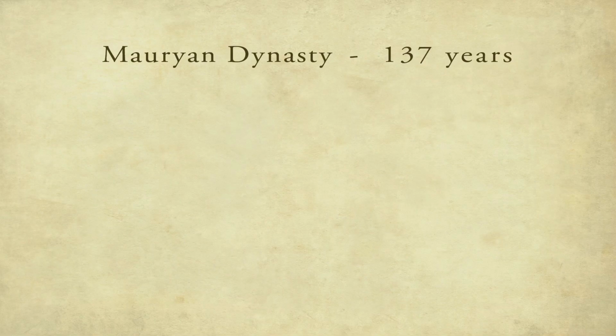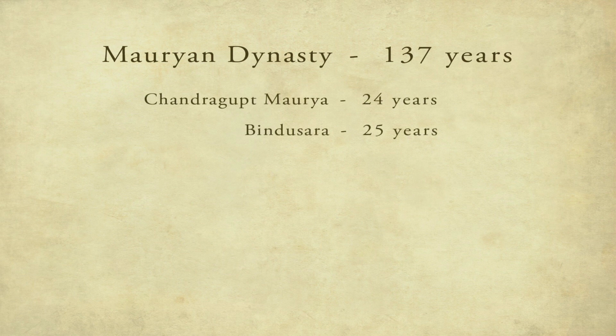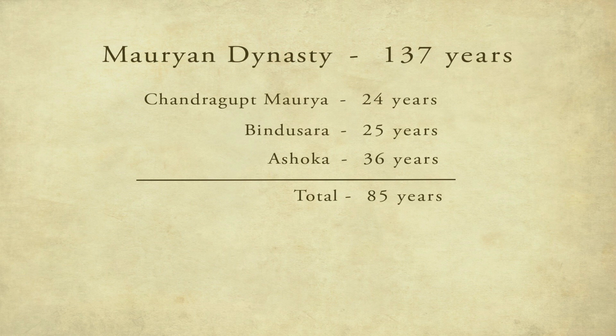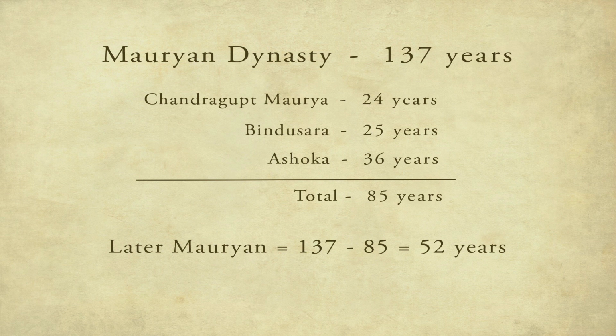And the second fact on which all Puranas agree is that the Mauryan dynasty lasted for 137 years. This fact is quite important for us because we know that the first three Mauryan emperors ruled for a total of 85 years. Chandragupta ruled for around 24 years, Bindusar reigned for around 25 years and Ashok's reign lasted for around 36 years. So the first three Mauryan emperors ruled for a total of 85 years. This leaves us with 52 years. That means the later Mauryan emperors ruled for a total of around 52 years.